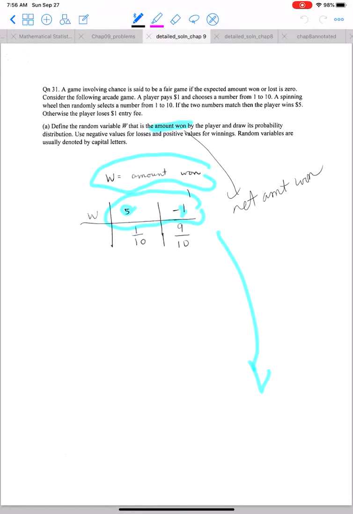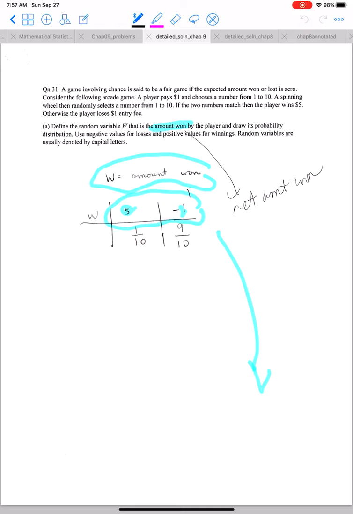So the next question: a game involving chance is said to be fair if the expected amount won or lost is 0. Consider the following game. A player pays $1 and chooses a number from 1 to 10. A spinning wheel then randomly selects a number from 1 to 10. If the two numbers match, then the player wins $5. Otherwise, the player loses the $1 entry fee.